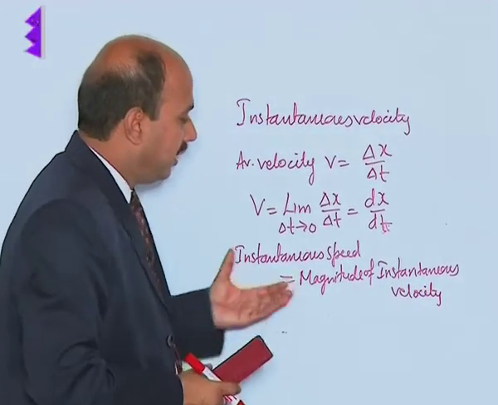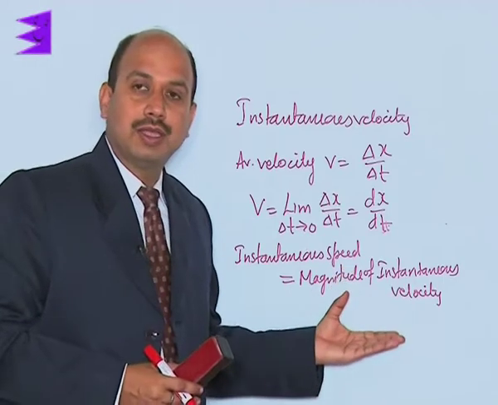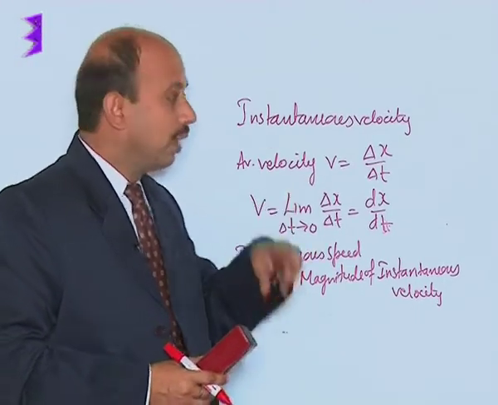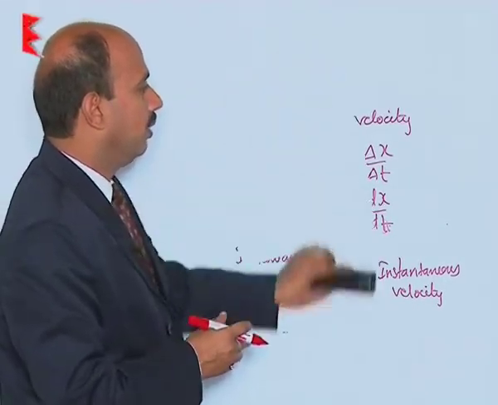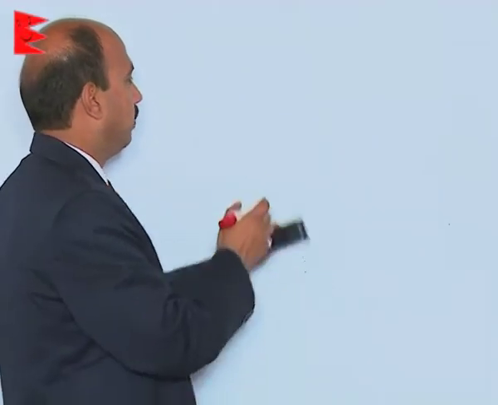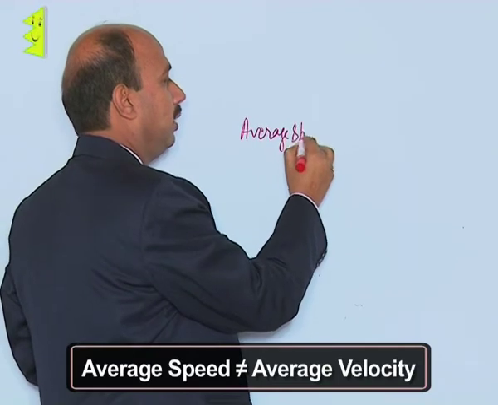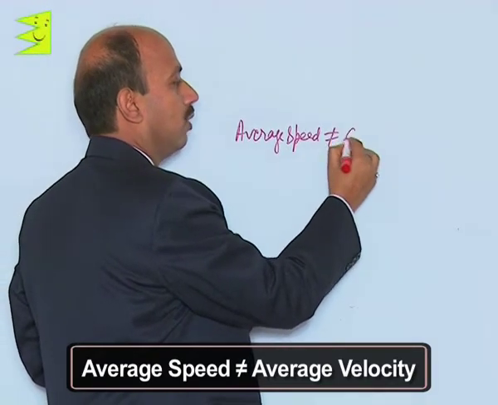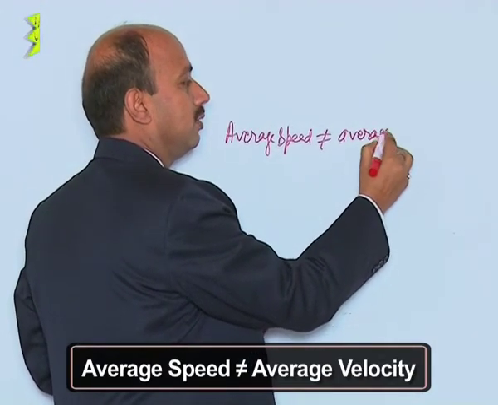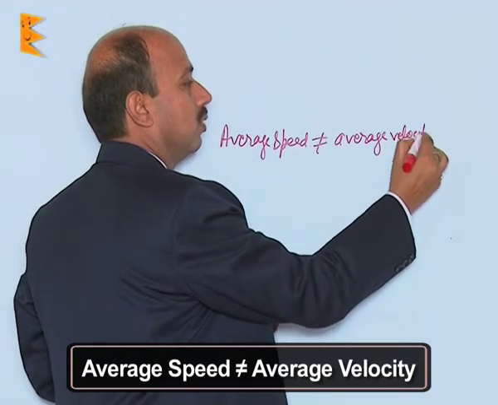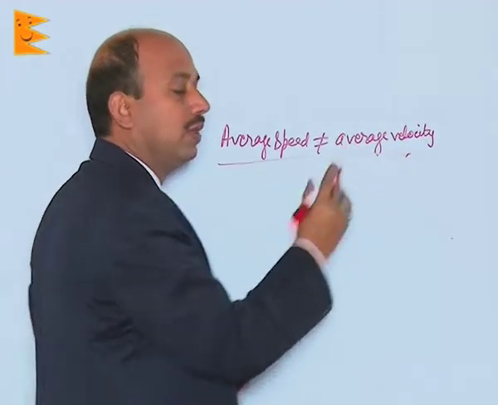So, instantaneous speed is equal to magnitude of instantaneous velocity, but you cannot write the same thing with this one. The average speed does not equal average velocity. So, take care while doing this.